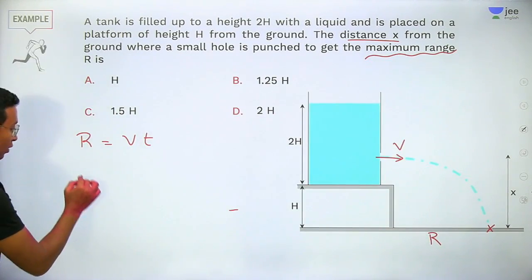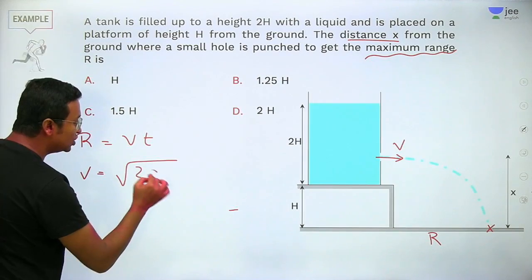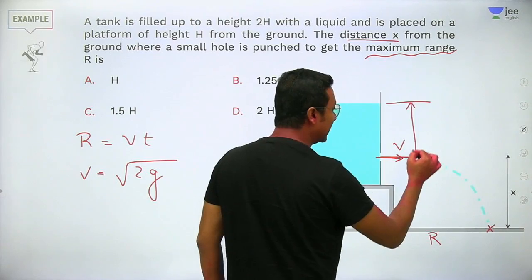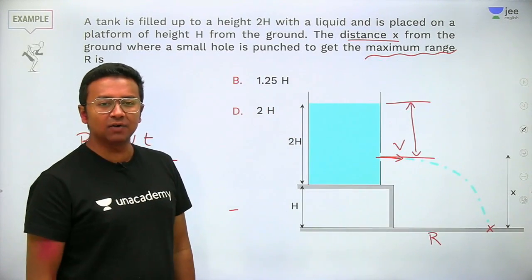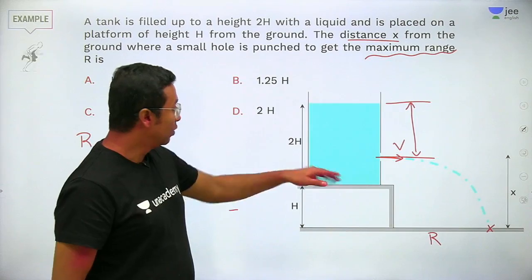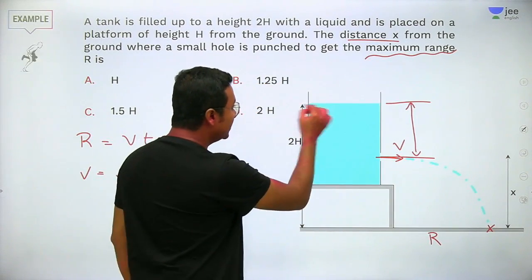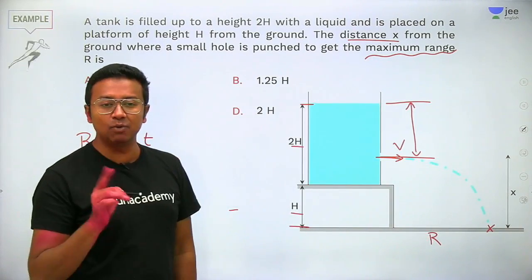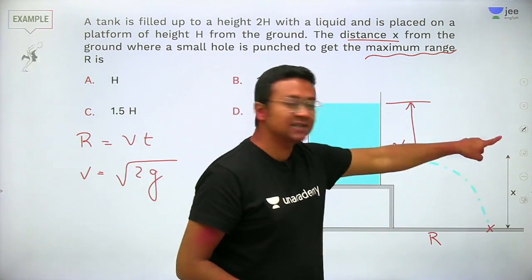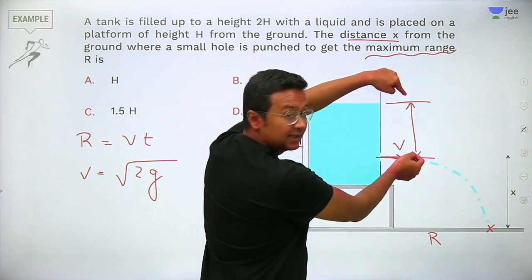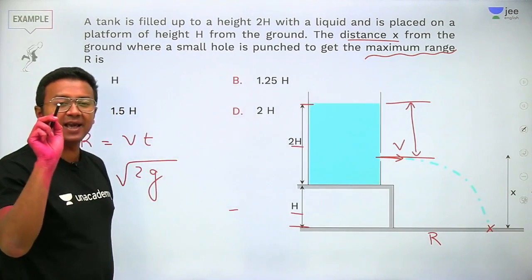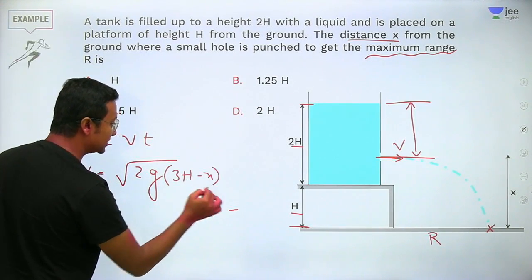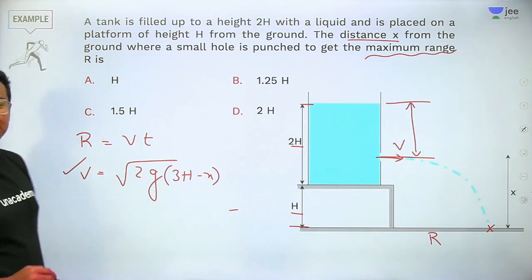Now v is equal to root over 2g into the height of the water column above that particular hole, isn't it? Now this entire distance from this position to this position will be 2h plus h, that will be equal to 3h, and the hole is x distance above. So this height will be equal to 3h minus x. So this is the velocity, right?